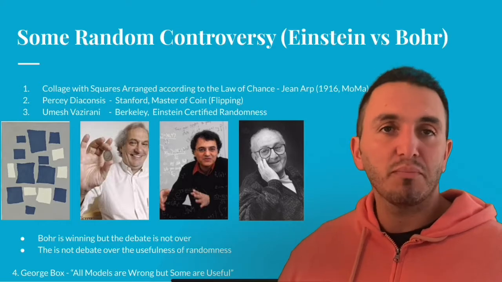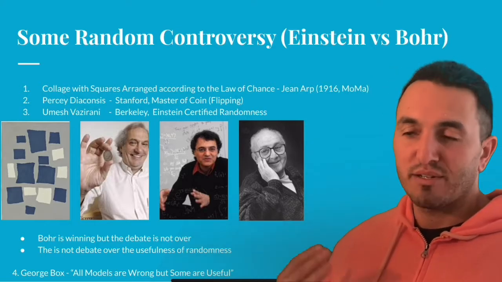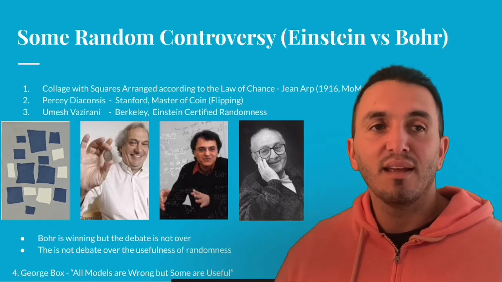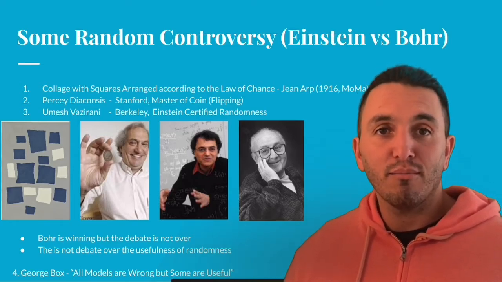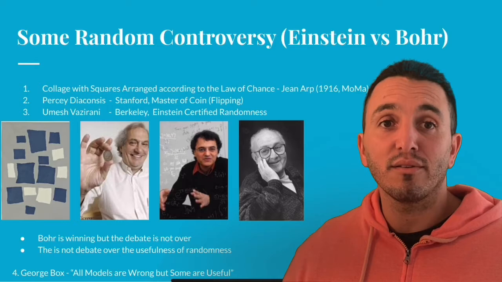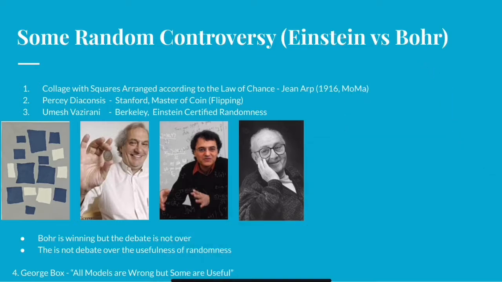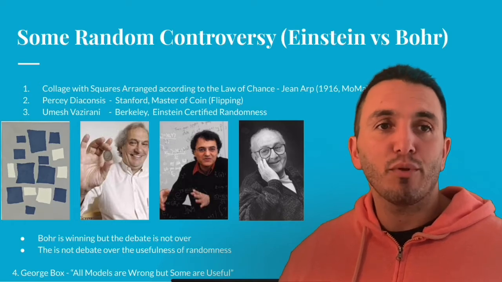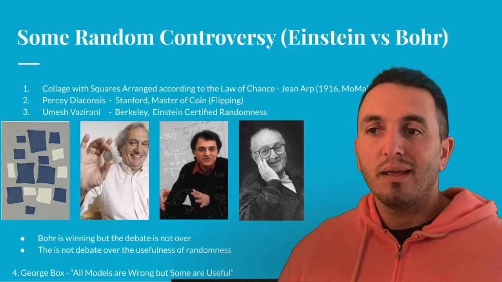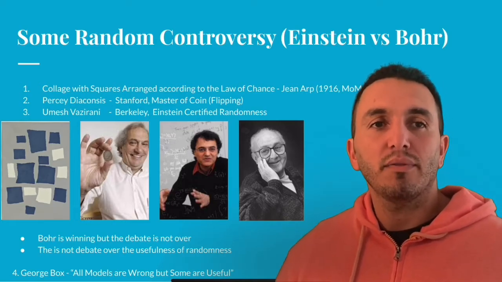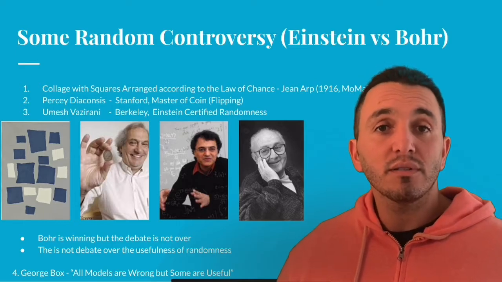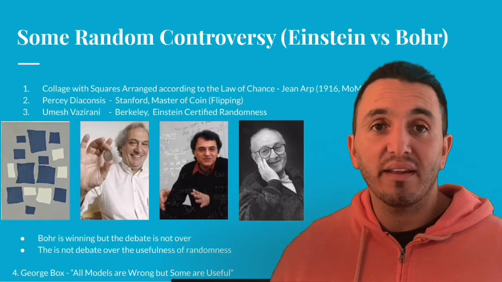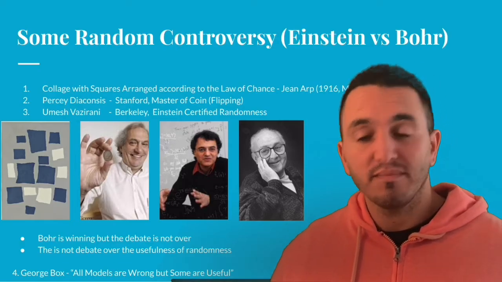However, what's most important is the last picture, the last person you see, and this is George Box, and he famously said, "All models are wrong, but some are useful," and this is certainly true about randomness. So with that in mind, we can begin our study of randomness. Remember that we're studying something that has a lot to say about the reality of our universe, and whether we know what it says or not, it's also very, very useful.